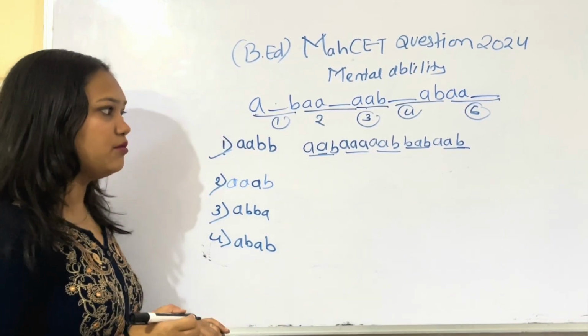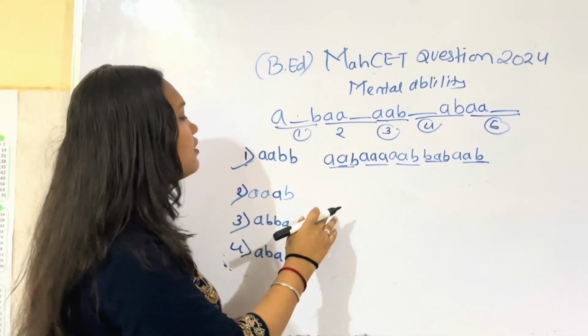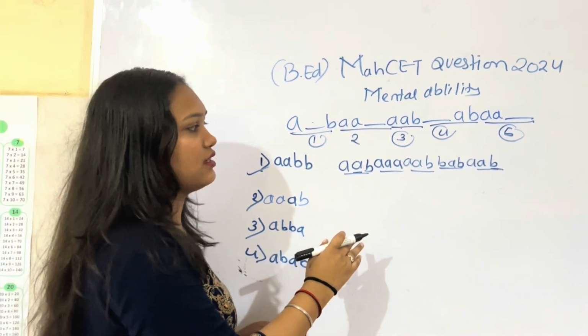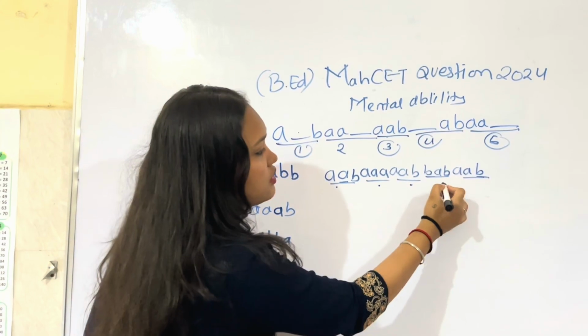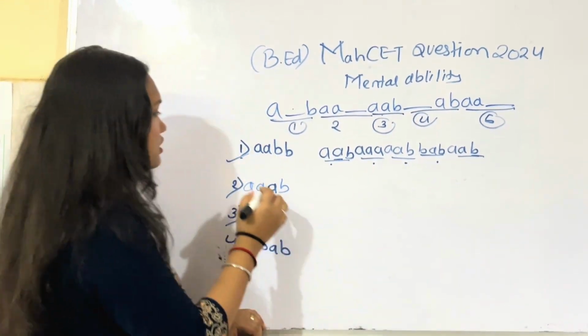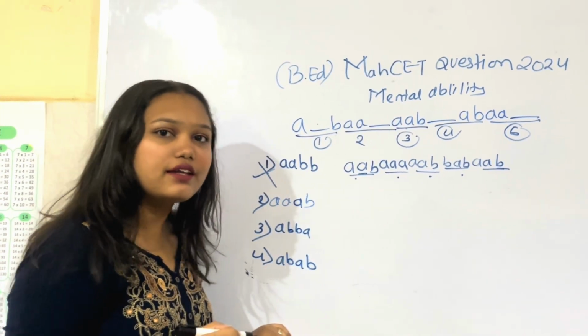Are they the same? No, they are different series. This one is different, this is different, this is different. So we can eliminate this option because it is incorrect.